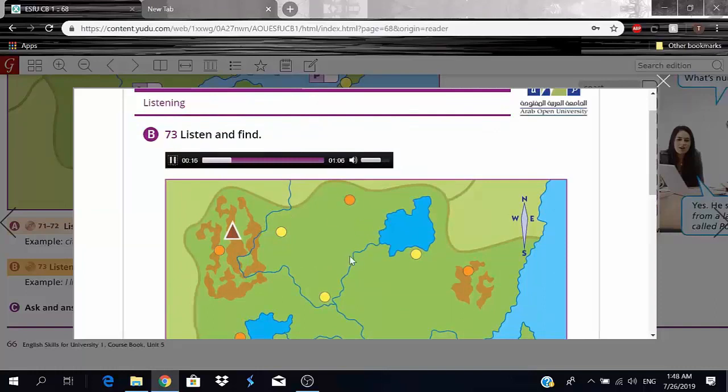Number 2. 2, I live in a village. It is on 2 rivers.